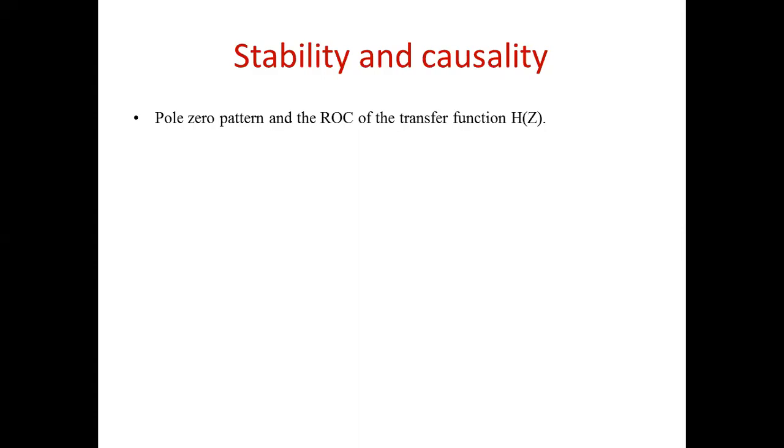Now let us see the conditions for causality, right? So condition क्या है causality के लिए? Can anyone tell me? If I want to say that the system is causal, then what is its condition in terms of impulse response?